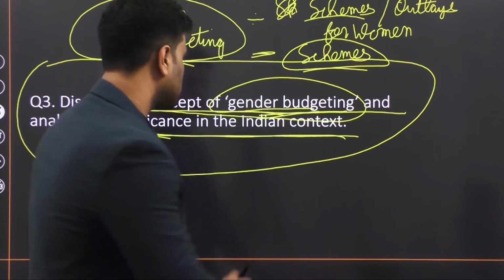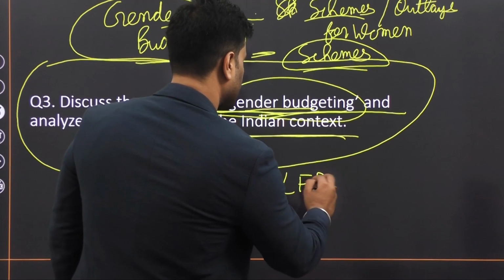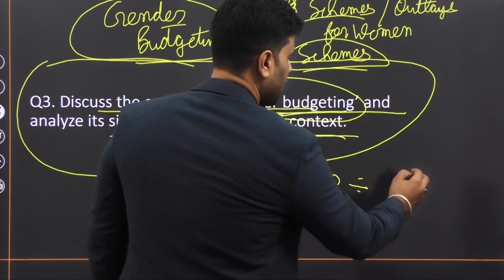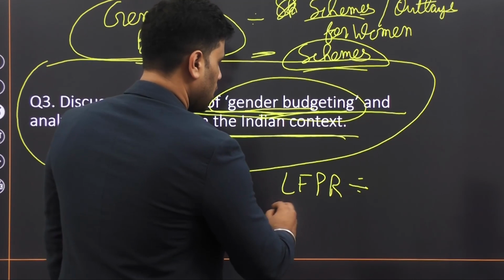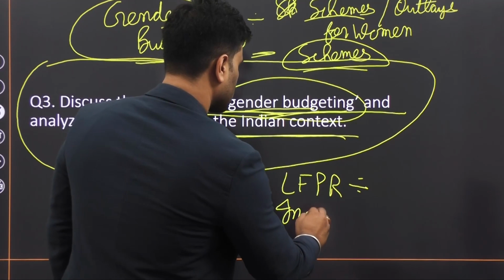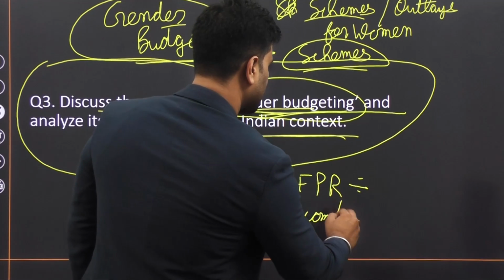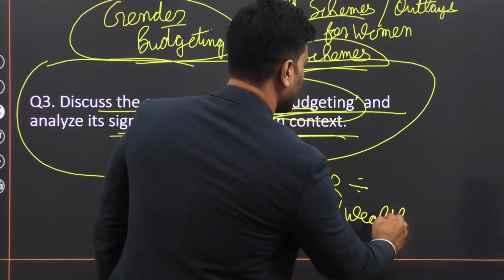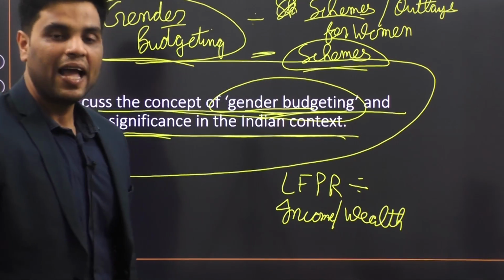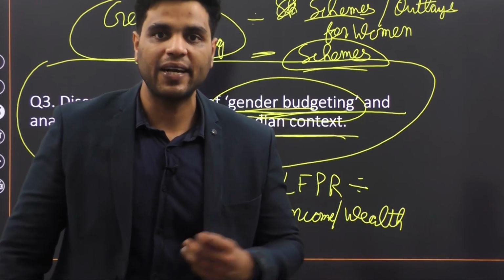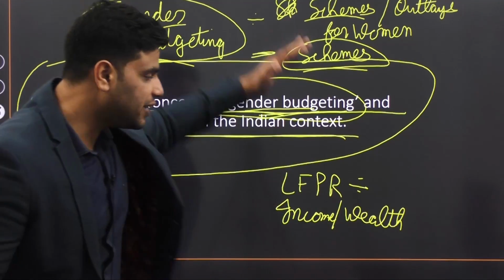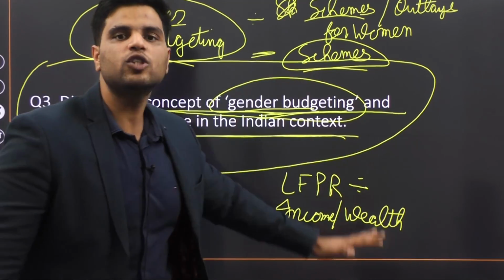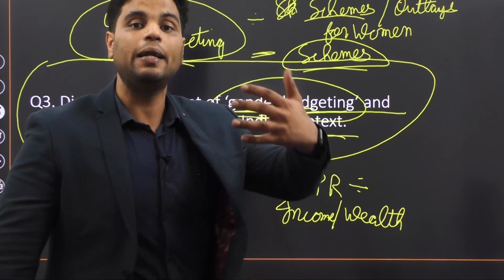So for example, as far as labor force participation rate is concerned, women are considerably behind men. As far as income or wealth levels are concerned, women are considerably behind men. As far as economic empowerment is concerned, women are considerably behind men. You'll mention all these things, all those areas where women are behind men.